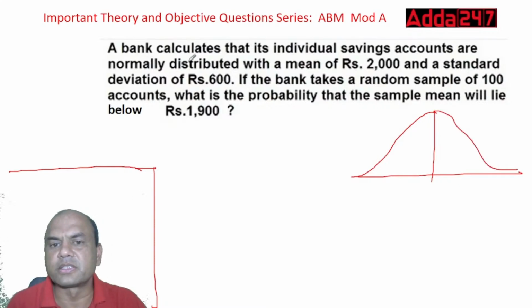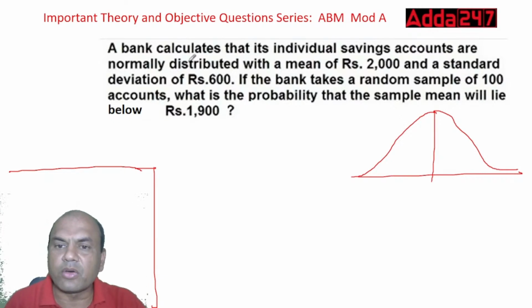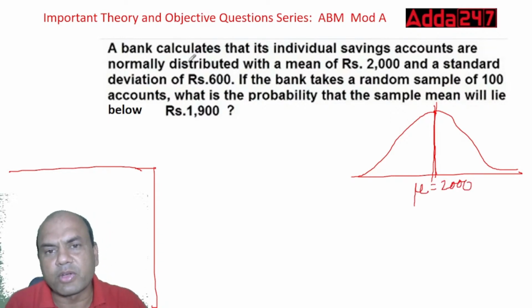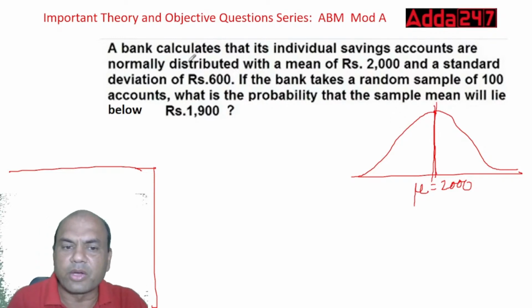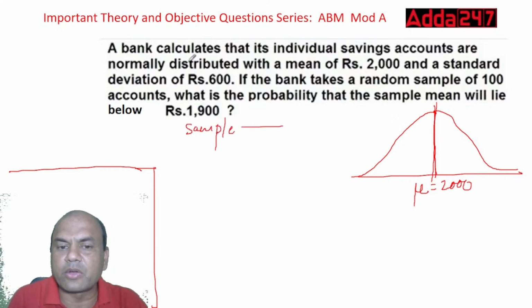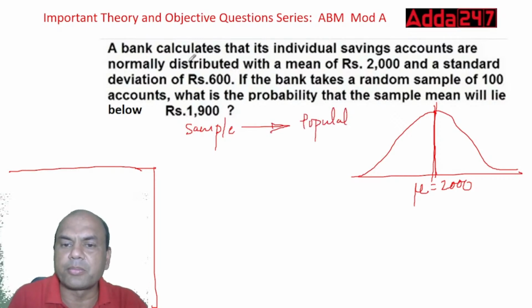The mean is given as 2000. This mean always lies at the center. This is known as the population mean, mu, that is 2000. Always remember what we are actually doing in this numerical: we are doing something on a sample and then applying it to the entire population.